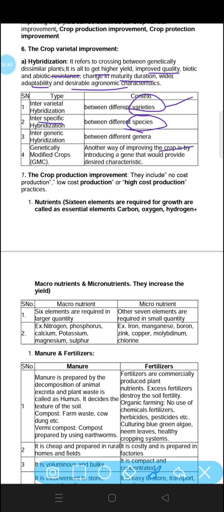And genetically modified crops. Another way of improving the crop is by introducing a gene that would provide the desired characteristic. This is also being carried out nowadays.